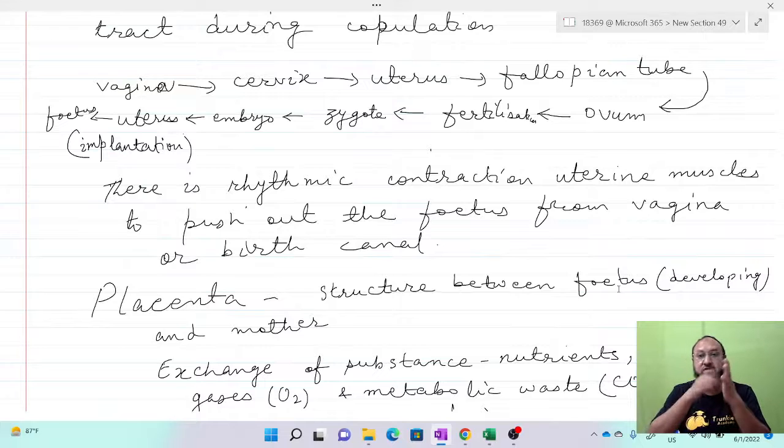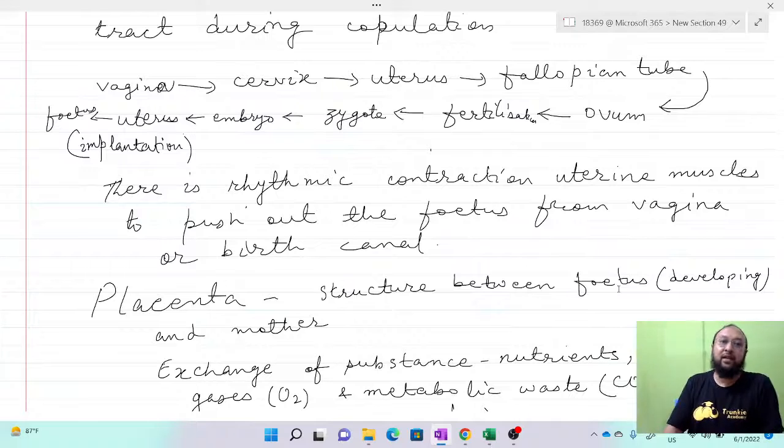It has to dissolve the wall of the ovum and then get entry into the ovum, and then there is formation of the zygote. The embryo develops after rapid cell division, and then it moves to the uterus for implantation. The embryo gets attached to the uterine wall, and then it develops into the fetus.